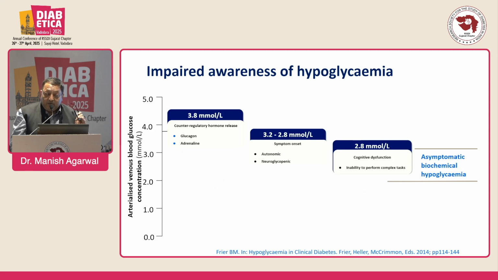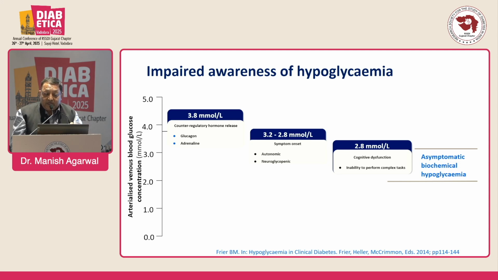You can see that if the blood sugar is less than 70 milligram per deciliter, our counter-regulatory hormones increase, namely glucagon and cortisol. If the blood sugar falls further, the patient has autonomic dysfunction and neuroglycopenic symptoms, at between 3.2 and 2.8 millimoles.